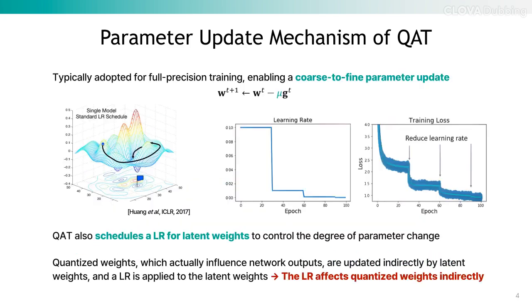In full precision training, learning rate scheduling typically reduces the learning rate progressively, enabling a coarse to fine update of parameters. QAT also applies a learning rate schedule to latent weights. However, the actual quantized weights, which directly influence the network outputs, are only updated indirectly through the latent weights. As a result, the learning rate controls the latent weights directly, but affects the quantized weights only indirectly.